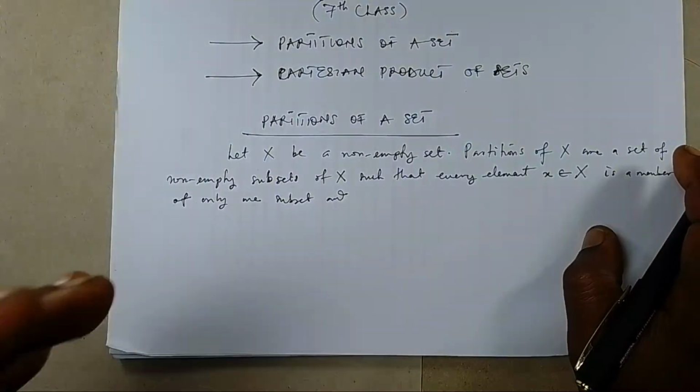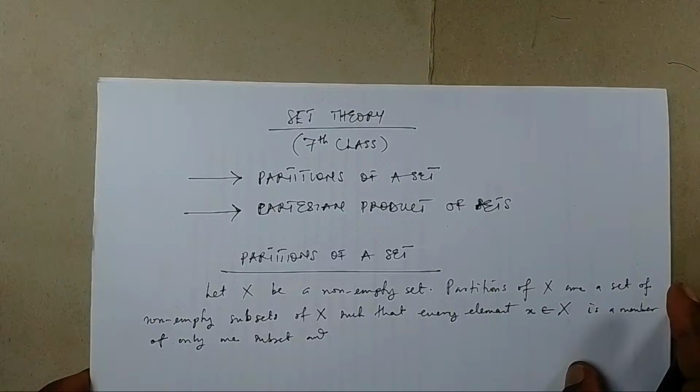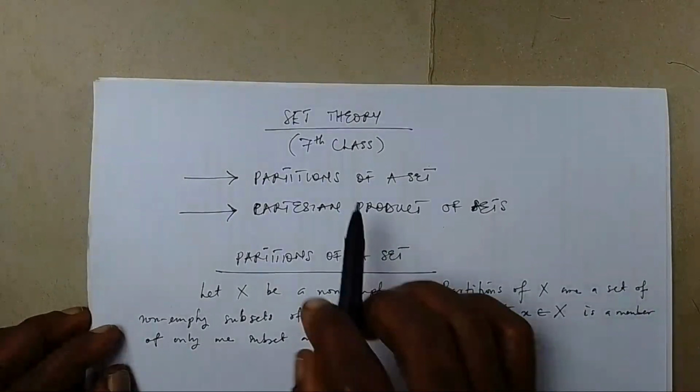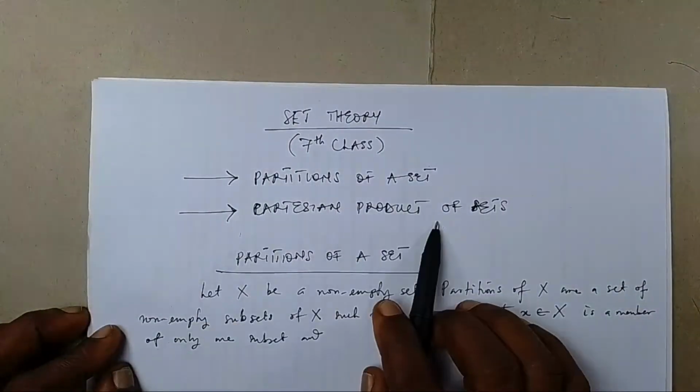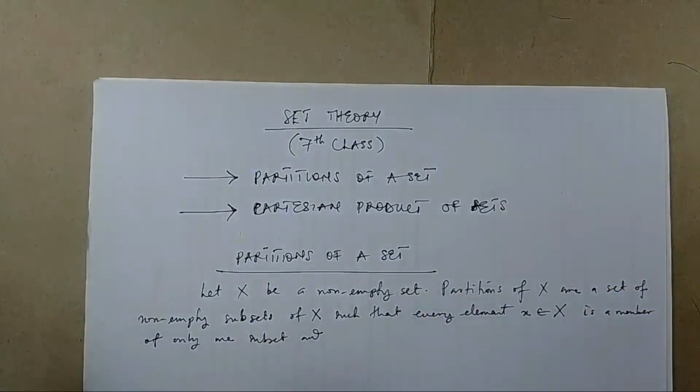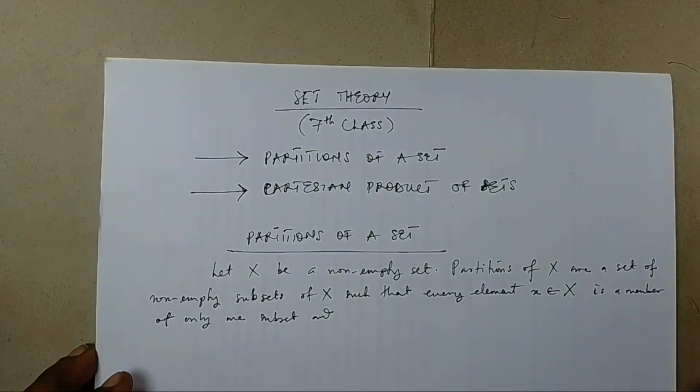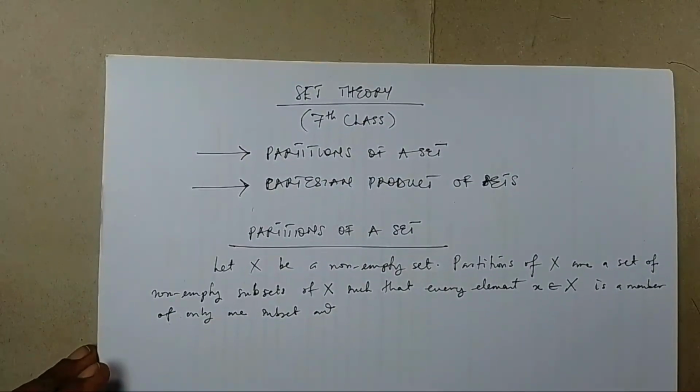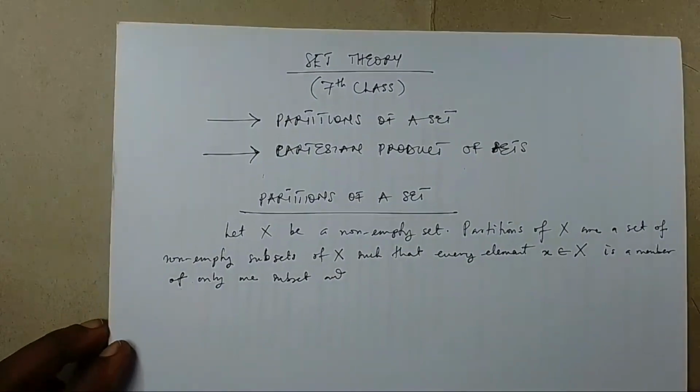So, Victor, the topic is partitions of a set and Cartesian product of sets. These are the two things we are discussing in today's class, and this is my 7th class and the last class on set theory. After this class, we are moving to a new topic called number systems.